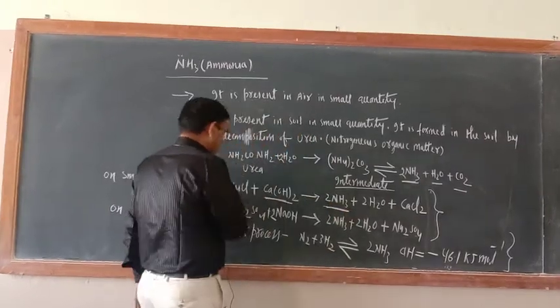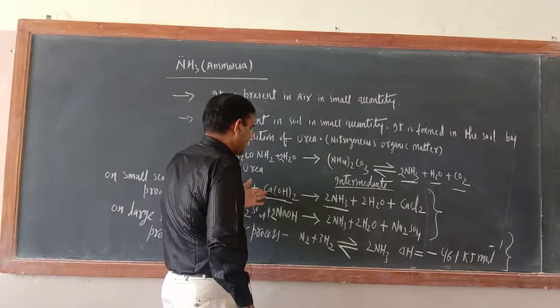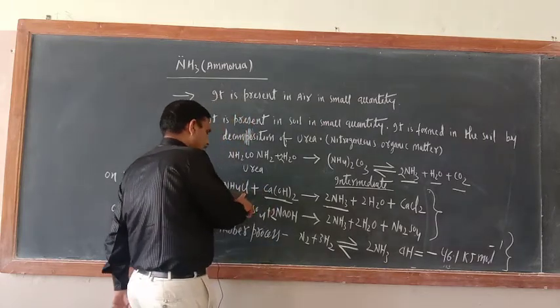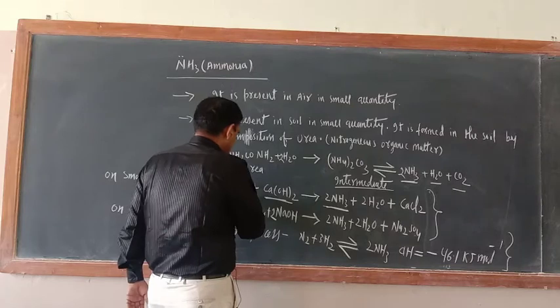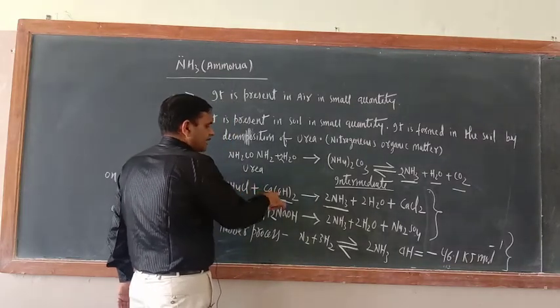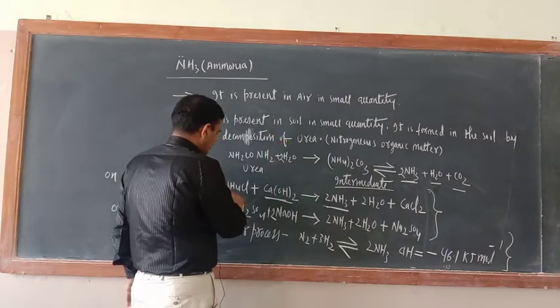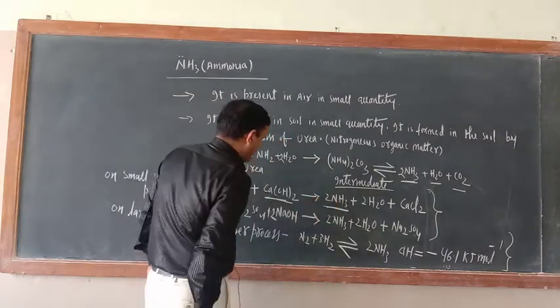Ammonia. You can write the reaction very easily. This is calcium hydroxide, so calcium will react with this one and form CaCl2, balance the reaction. Similarly, OH twice is there, so water will be the product, and from NH4, NH3 will be formed.